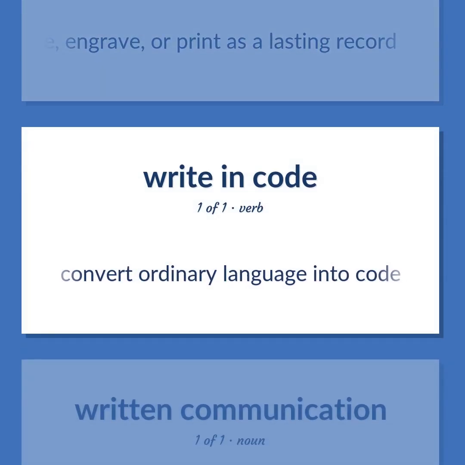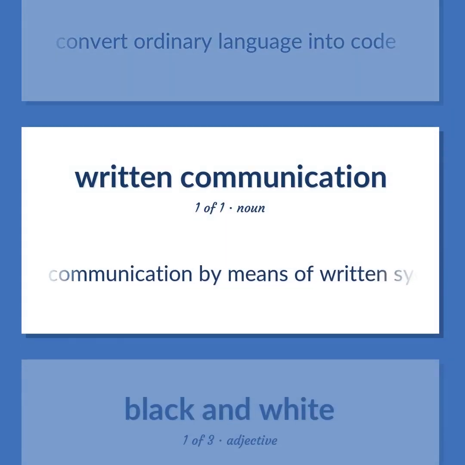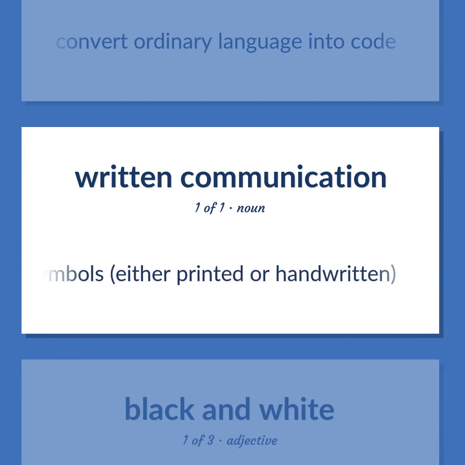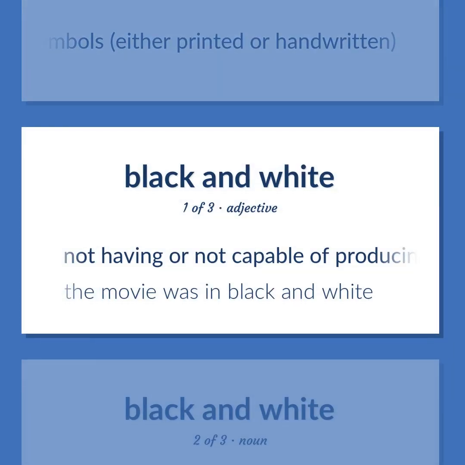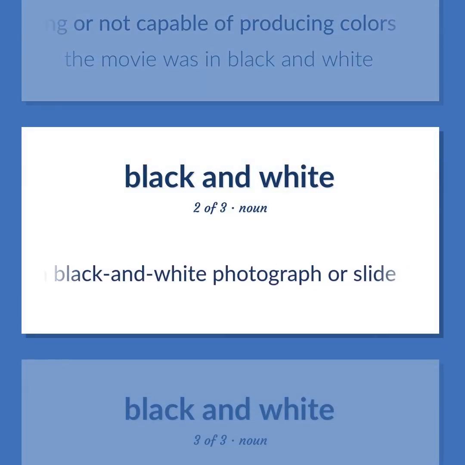Convert ordinary language into code. Communication by means of written symbols, either printed or handwritten. Not having or not capable of producing colors. The movie was in black and white. A black and white photograph or slide.